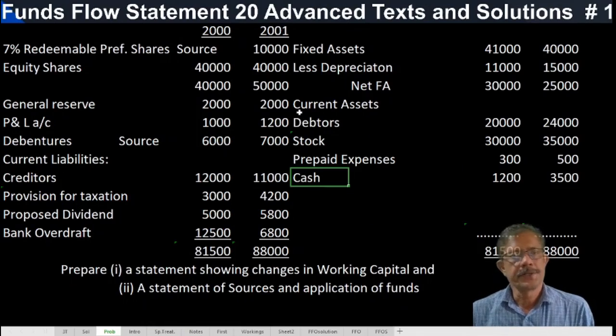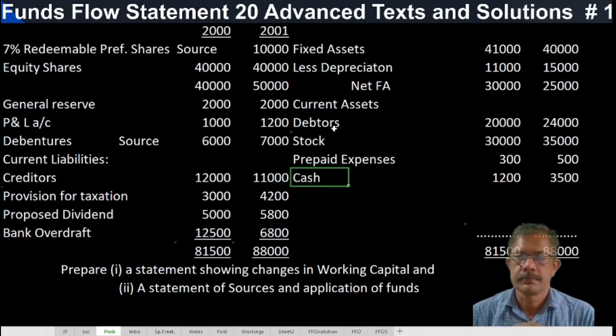Then after completing the schedule of changes in working capital and the net decrease or increase, we need to prepare the necessary ledger accounts. If a provision for depreciation account is given, always prepare the provision for depreciation account and a fixed asset account at cost.